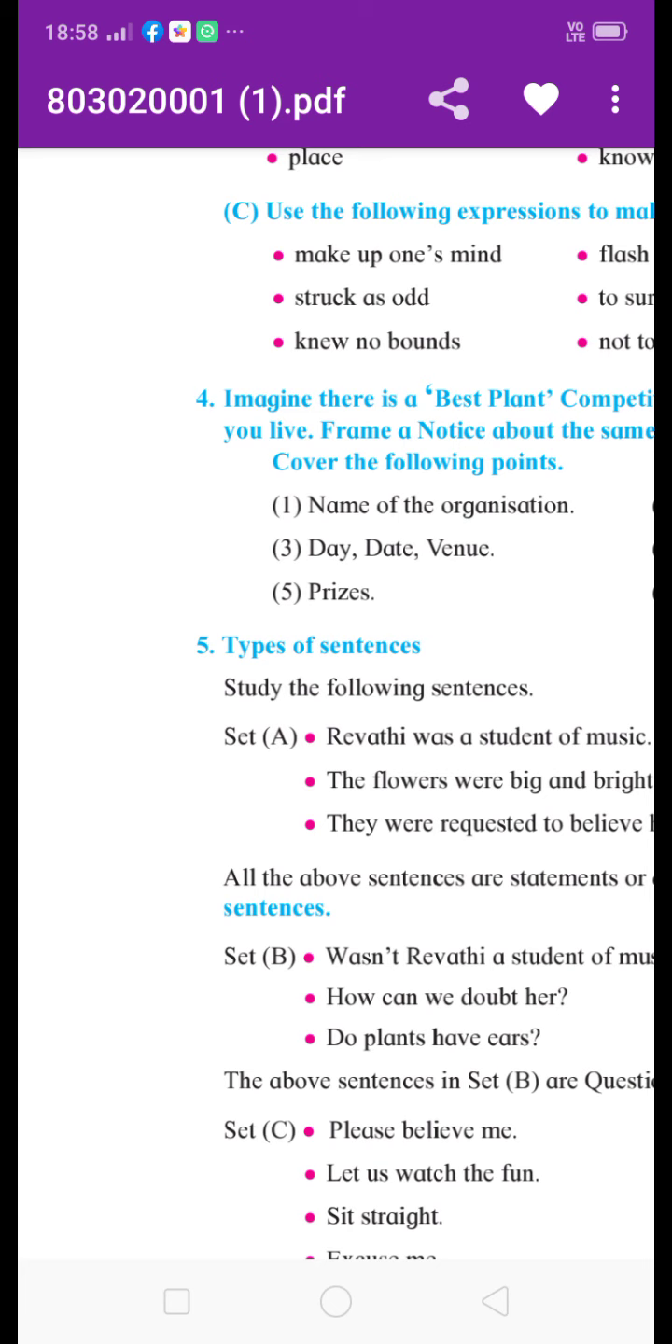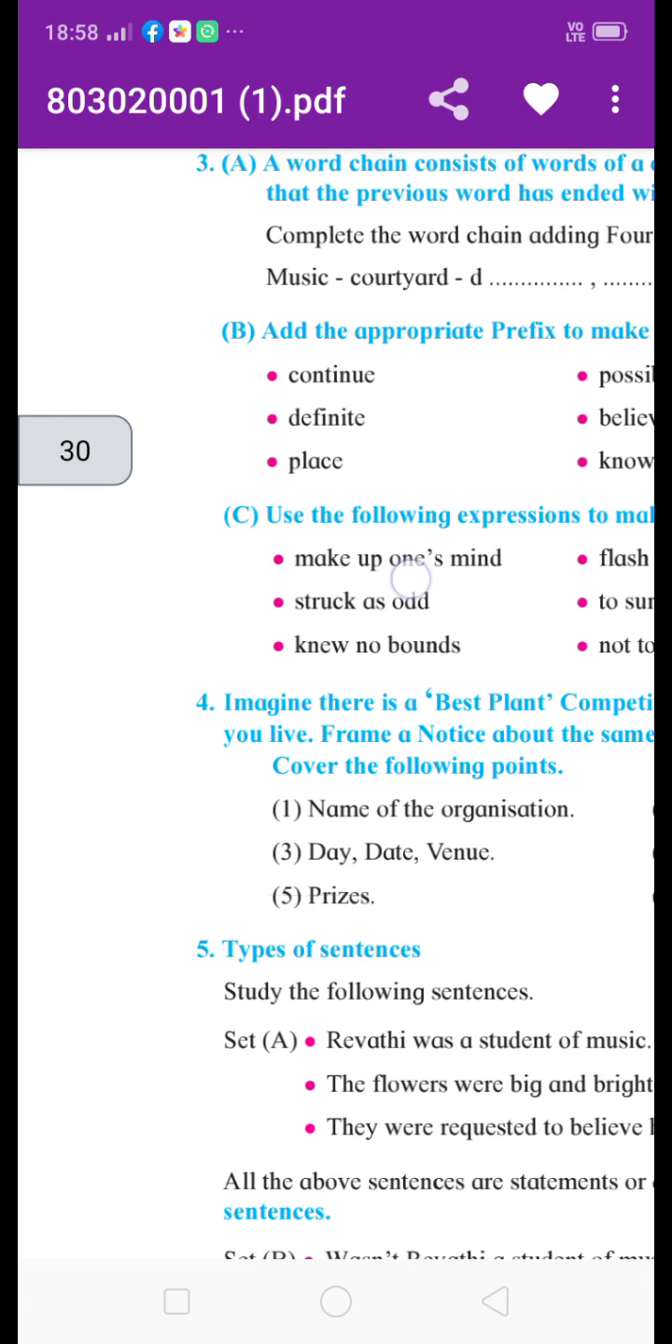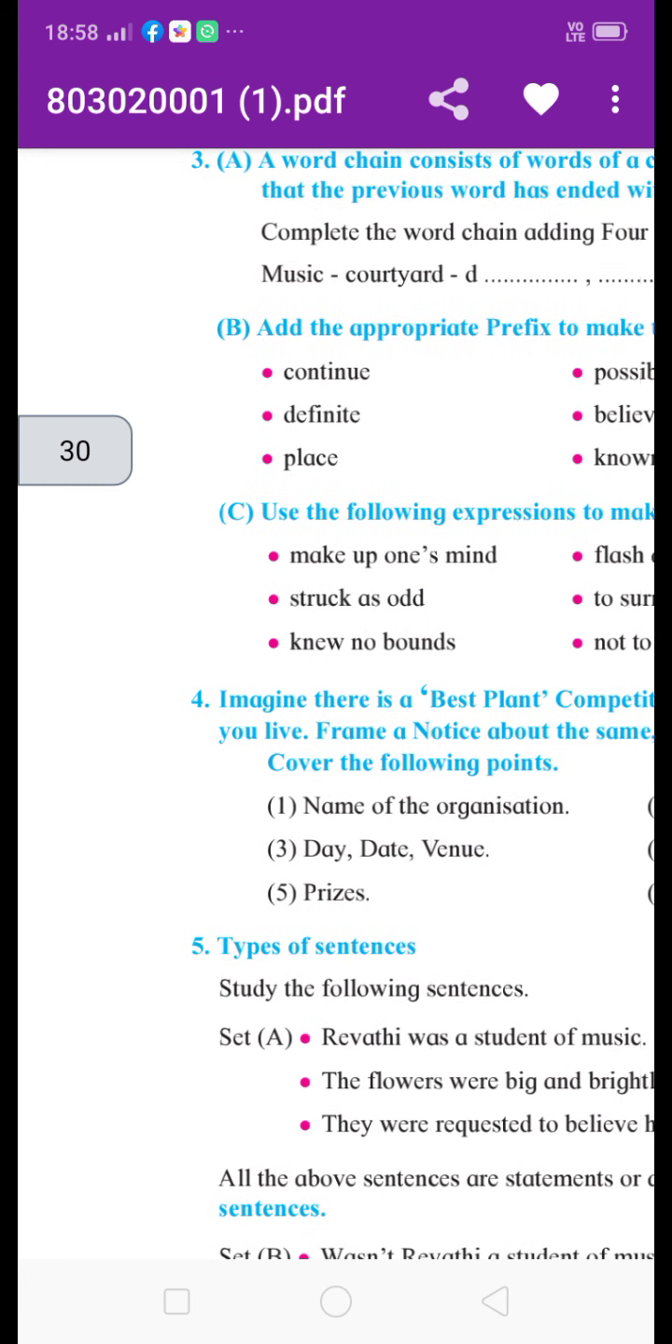Okay, thank you. Everyone, write this in your grammar notebook. All these, question number 3, A, B, C, you have to write in your notebook. Okay, thank you.